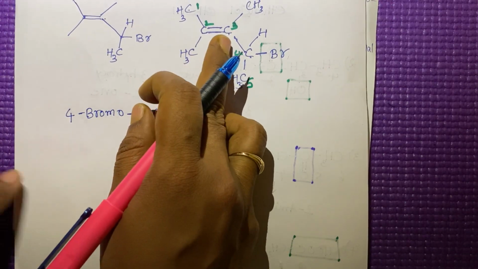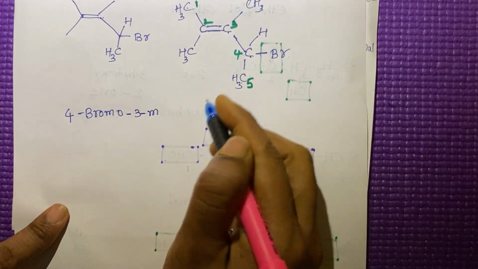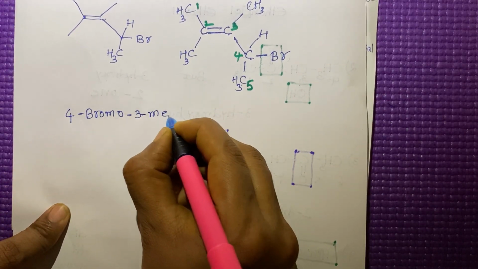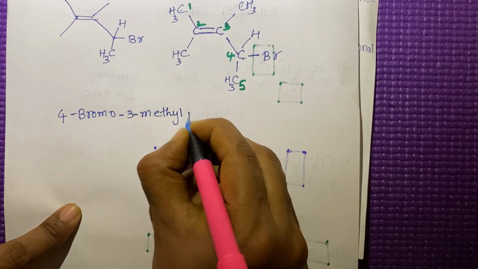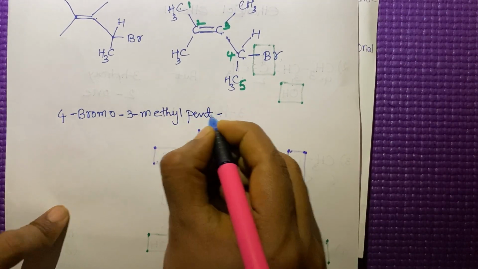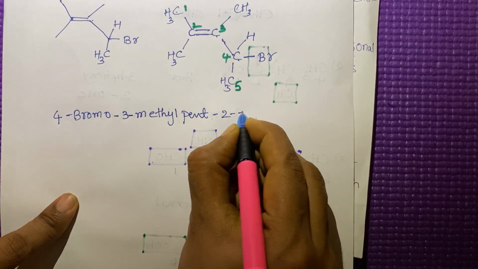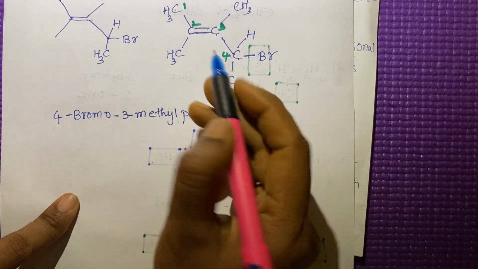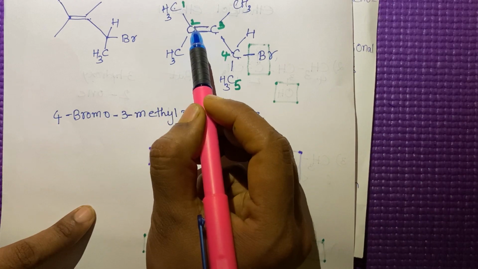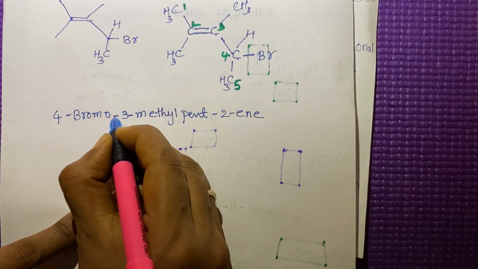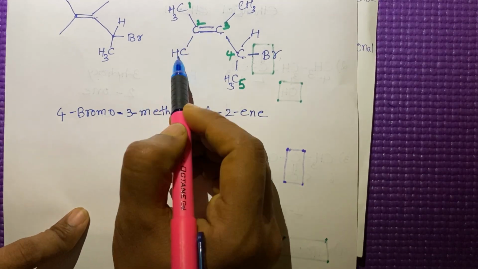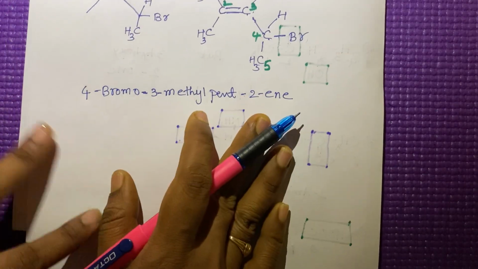Then pent. The second position ene group is there, 1, 2. The second position also has a methyl group. So 2 comma, the second position and third position methyl groups are there.